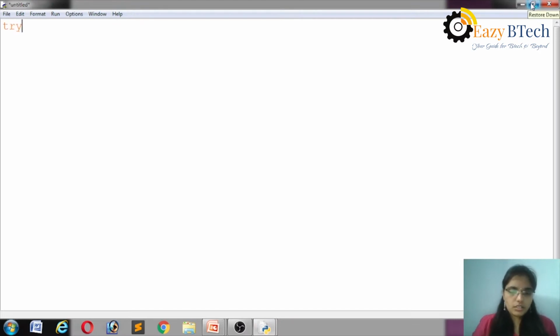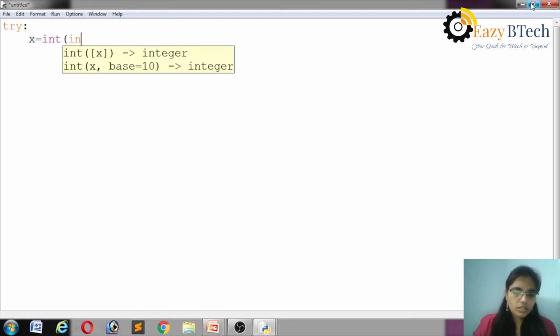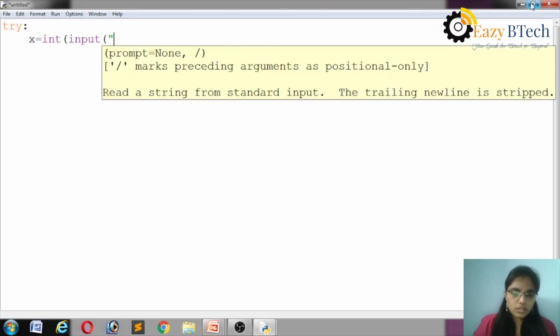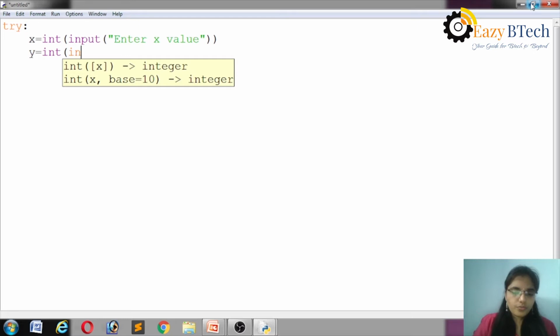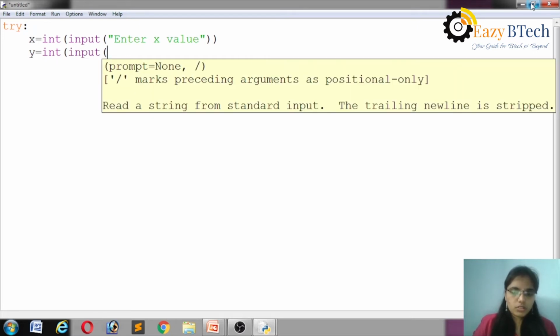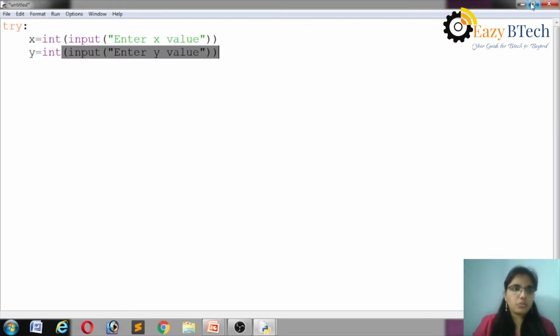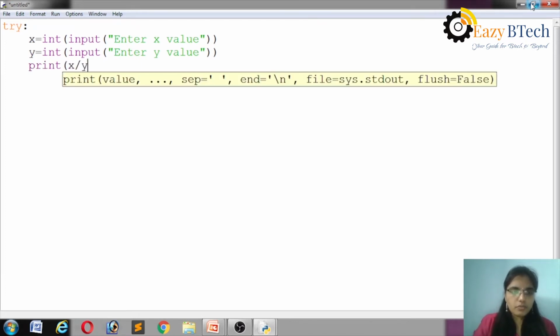Try: x = int(input('enter x value')), y = int(input('enter y value')), print(x/y).